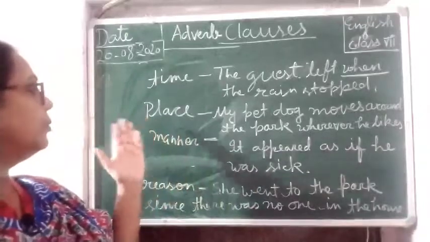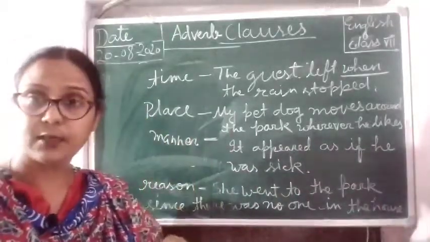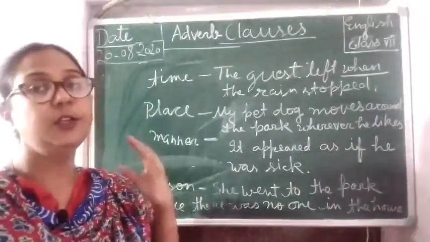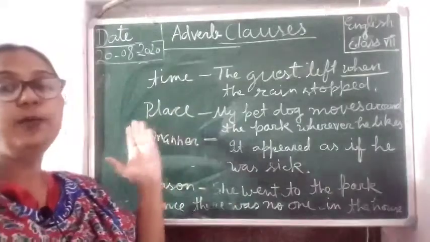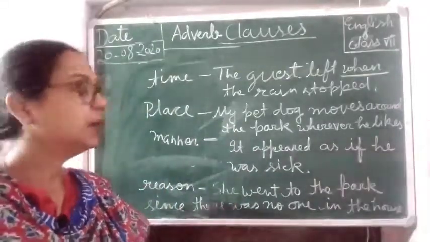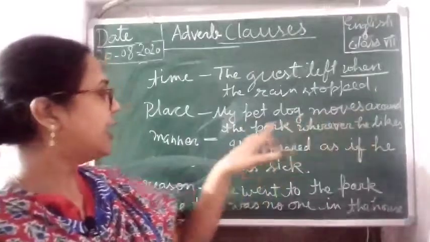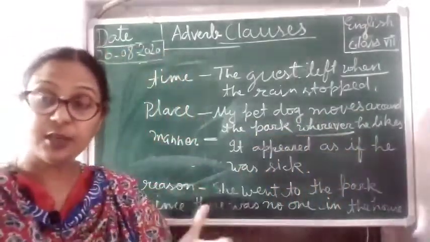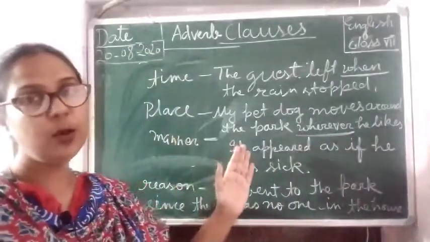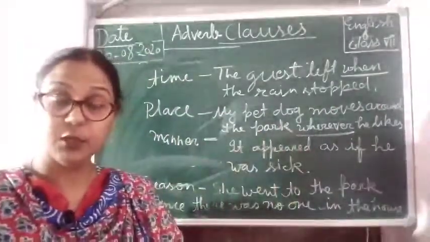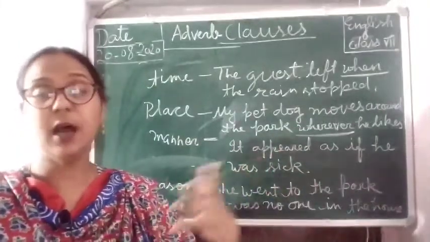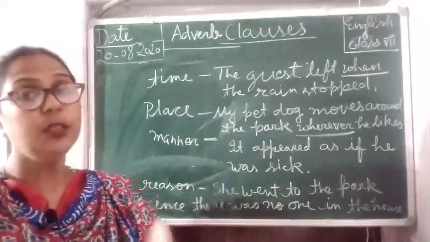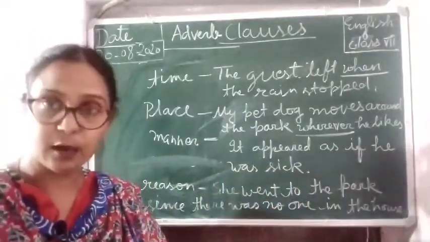Now if we are moving to the adverb clause of place, where the action has taken place, that is shown by adverb clause of place in the clause. So here, my pet dog moves around the park wherever the action is taking place. So that is shown by the wherever. So these are the words: there, inside, outside, wherever. These are the words from which we can show the place where the action is being done.